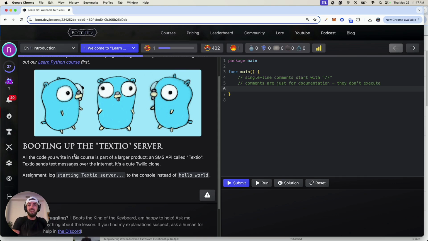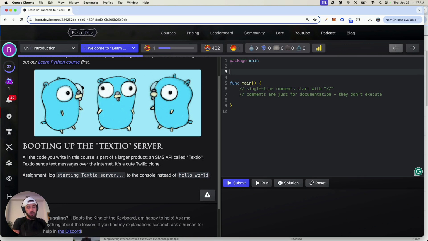Okay, so booting up the Textio server. This course is part of a larger product, an SMS API called Textio. Textio sends text messages over the internet, so we're going to make a Twilio clone for SMS messaging, some sort of API. Beautiful. So assignment: log starting Textio server to the console instead of hello world.